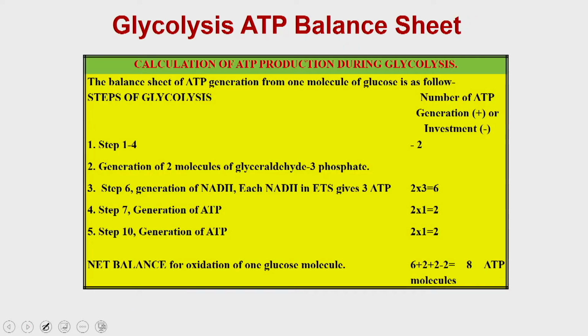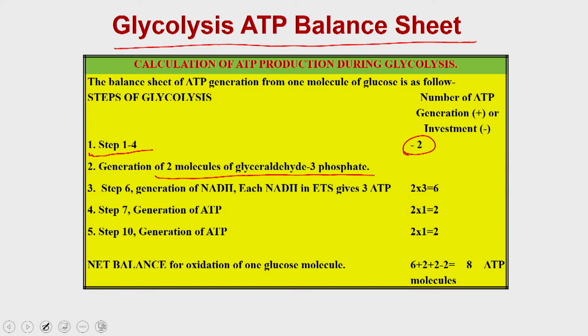So, let us see the glycolysis balance sheet. The balance sheet is like this, as we discussed. In steps 1 to 4, you are spending 2 ATPs, and then in the subsequent steps you are generating 2 molecules of glyceraldehyde 3-phosphate, and in step 6 you are generating NADH, and each NADH molecule, when it goes to the electron transport chain, generates 3 ATP, which means from the 2 NADH molecules you are going to get 6 ATPs.